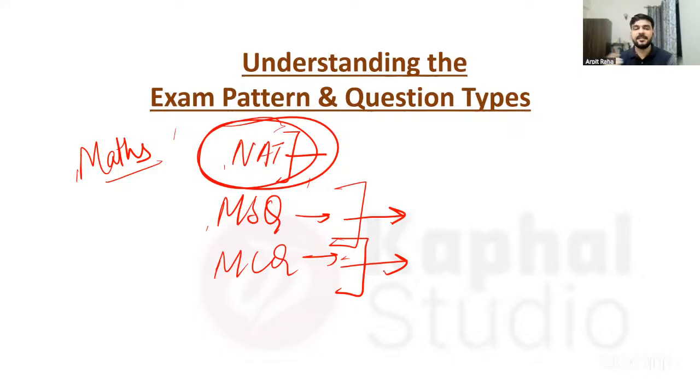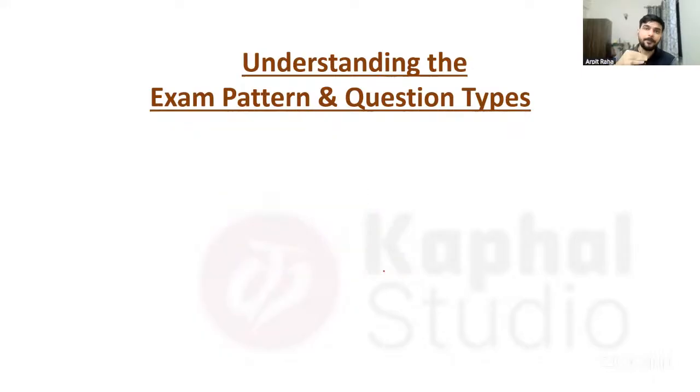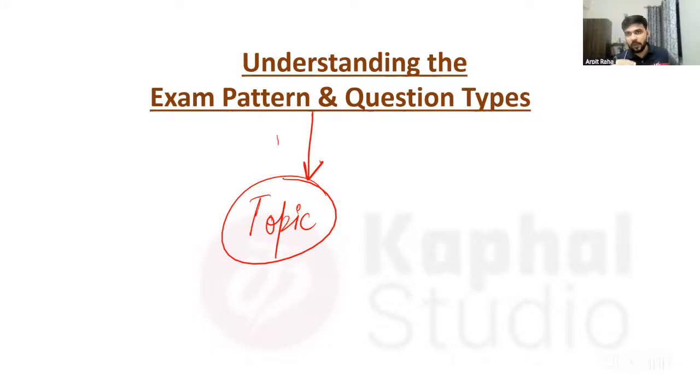Now, why I'm saying this: once you start understanding the pattern of the paper, once you understand, okay, these types of things come in this, these topics come, then in your head your preparation gets dissected very smoothly, right? And then you can plan according to the topics. So now, as I have said, exam pattern and question topics, the most important thing which comes out of this practice is, what topics should I do more? Correct? This is what generally comes to our mind.